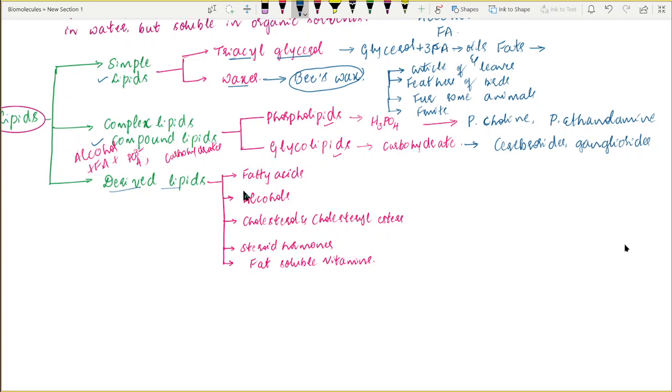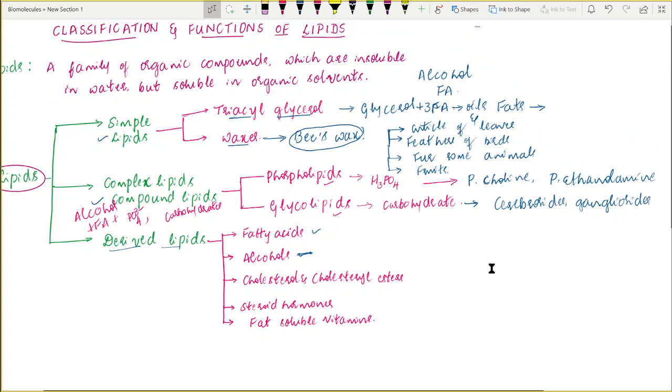So some of the common derived lipids that are present in the biological systems are fatty acids and alcohols. In alcohols, the alcohol may be glycerol or sphingosine or even some other higher alcohols. These are all the hydrolyzed products of the simple and compound lipids. Similarly, cholesterol and cholesterol esters, steroid hormones, and fat soluble vitamins are all examples of derived lipids. So students, that's all about the classification of the lipids.